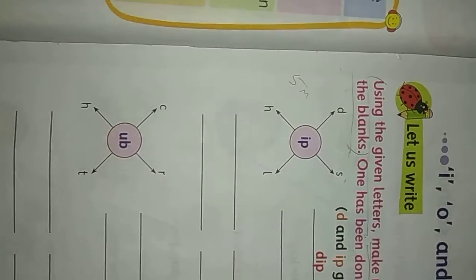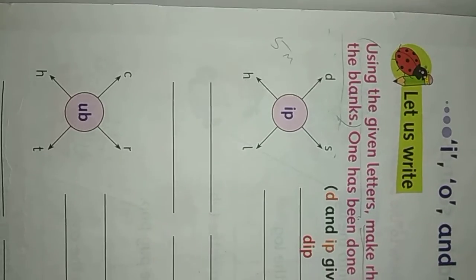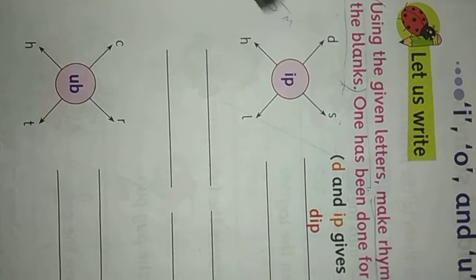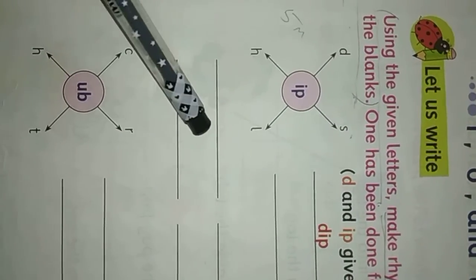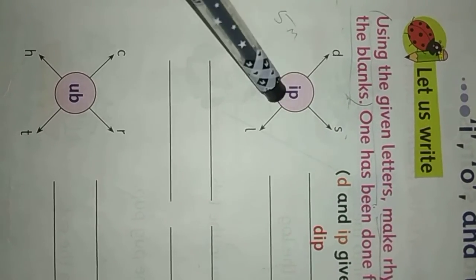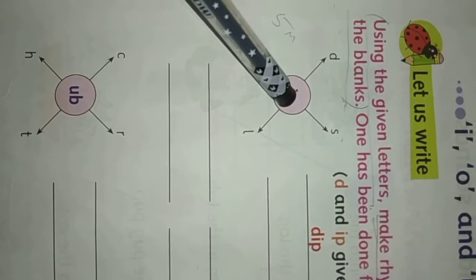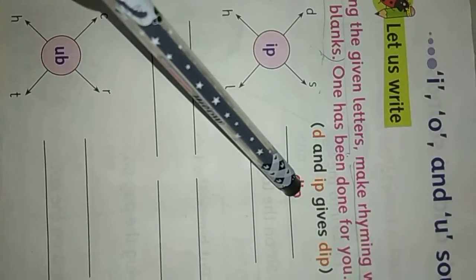See here, I have already explained this in the previous video. What is the letter? D. What is this letter? S. And here H. And here L. In the middle they have given IP. Now you have to join them. First you take this letter and join it with this. DIP. Dip.